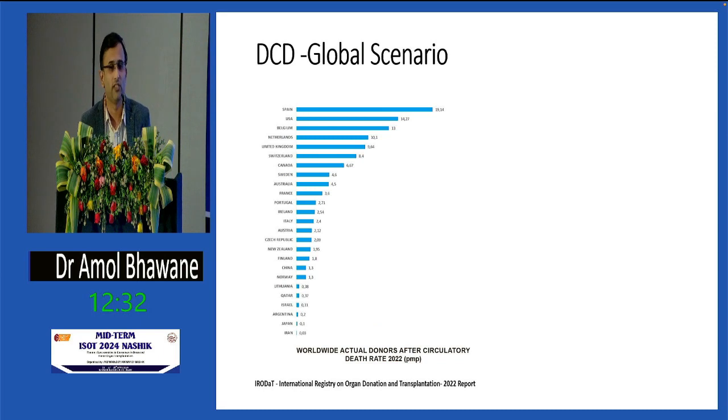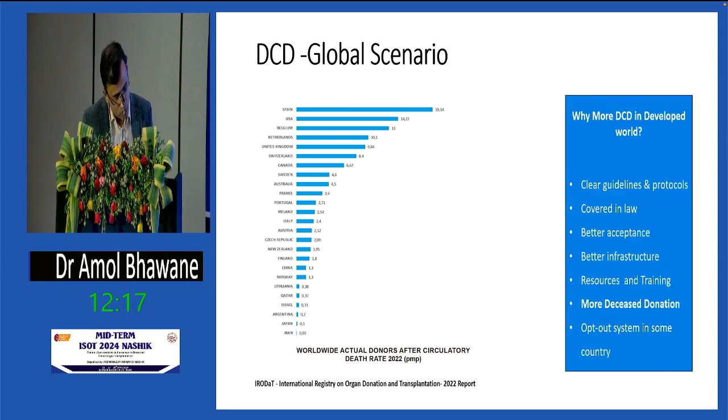So what is the global scenario of DCD? You can see in the graph, nowhere is India written. That is the reality of DCD in India. In fact, in major Western countries, 20 to 25% of their transplantation out of deceased donation is coming from DCD. So why more DCD in the Western world?